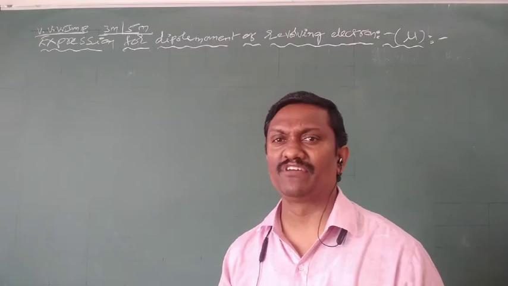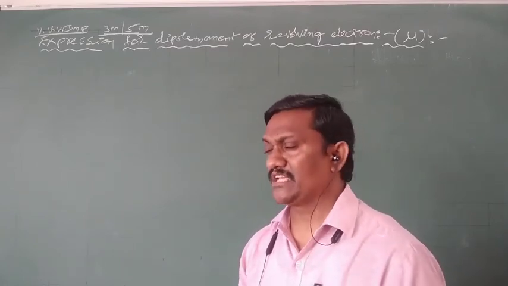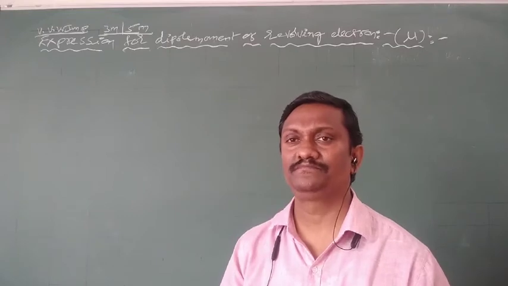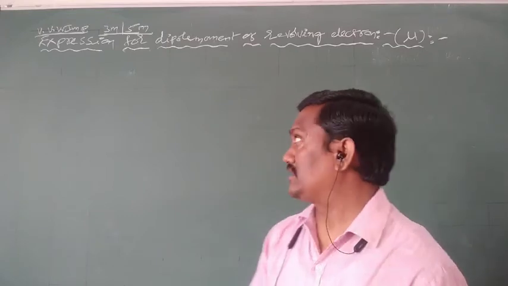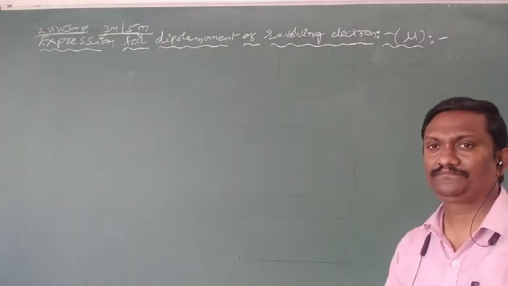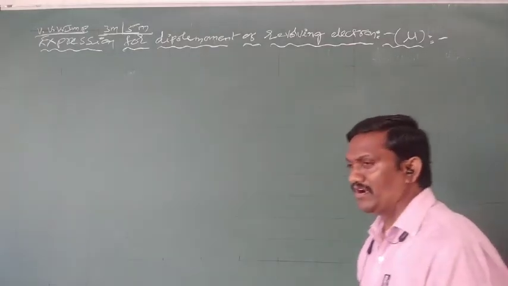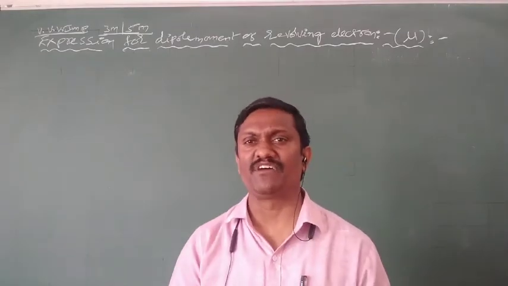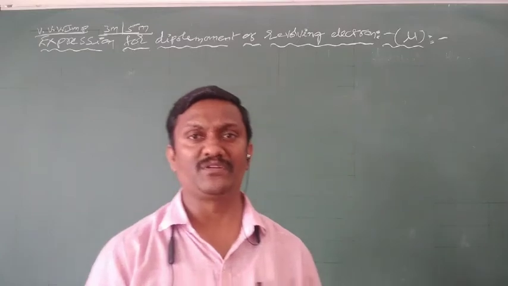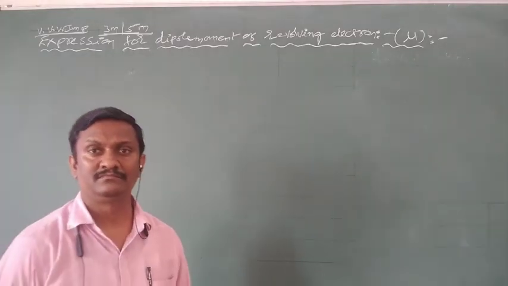Next continuation, very important concept. Expression for dipole moment of revolving electrons. The symbol of dipole moment is nothing but M. It is important for 3 marks or 5 marks. So derive the expression for dipole moment of revolving electron.